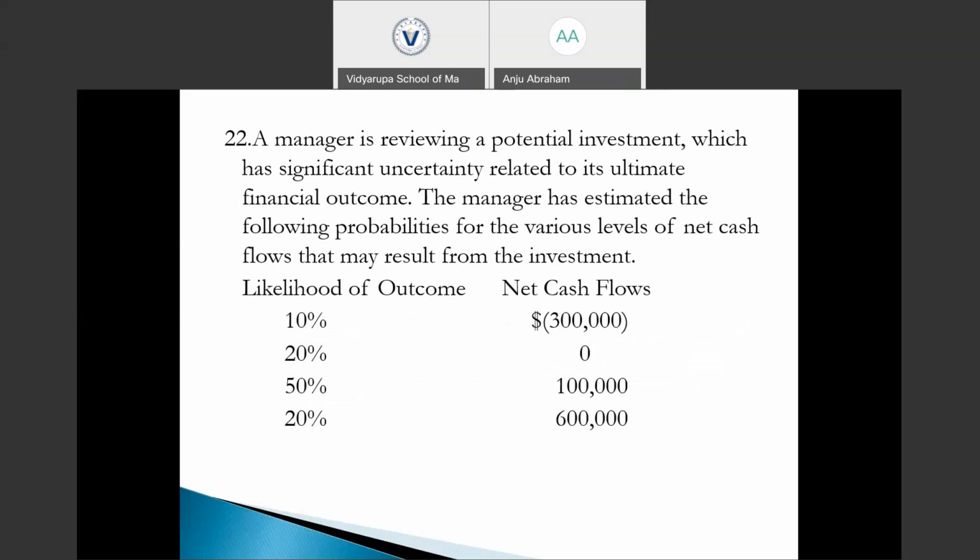Okay, let's move to the next question. A manager is reviewing a potential investment which has significant uncertainty regarding its ultimate financial outcome. The manager has estimated the following probabilities for the various levels of net cash flows that may result from the investment. So there is uncertainty relating to the outcome of this investment, and we are provided with the probability data and their net cash flows.